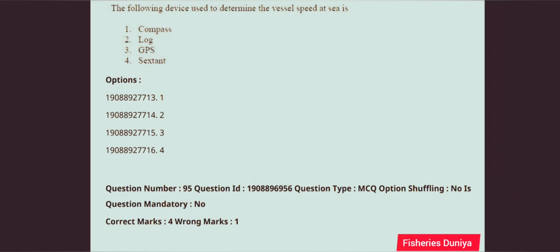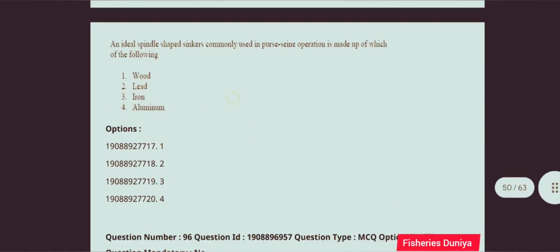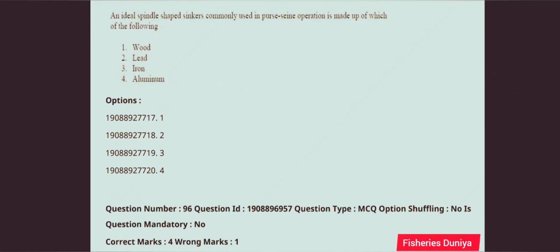Next question. The following device used to determine the vessel speed at sea is. So this question is correct answer is option number 2, log. Next question. An ideal spindle shaped sinkers commonly used in purse seine operation is made up of which of the following? So this question is correct answer is option number 2, lead.